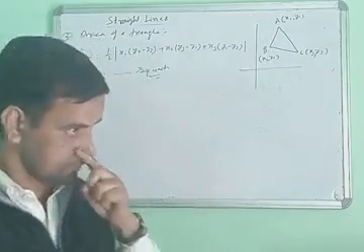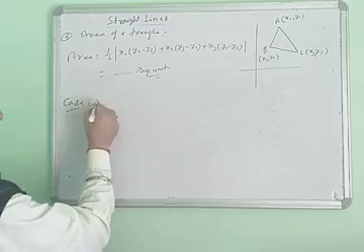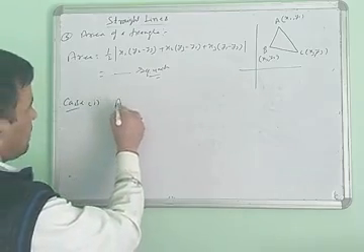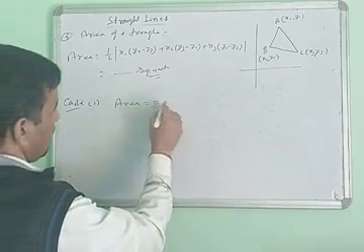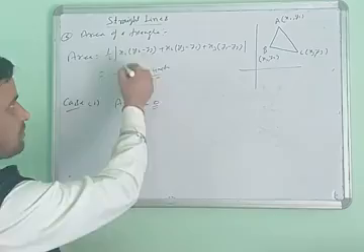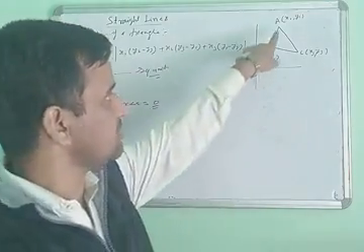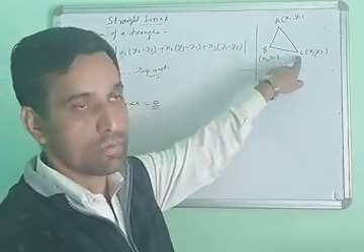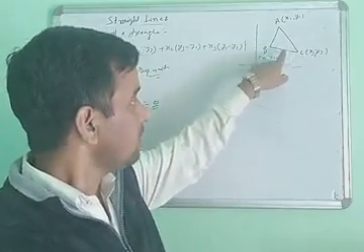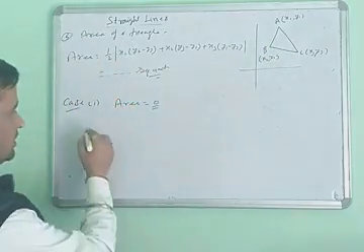In case your area comes out as 0 after solving, it means these points are not forming a triangle.